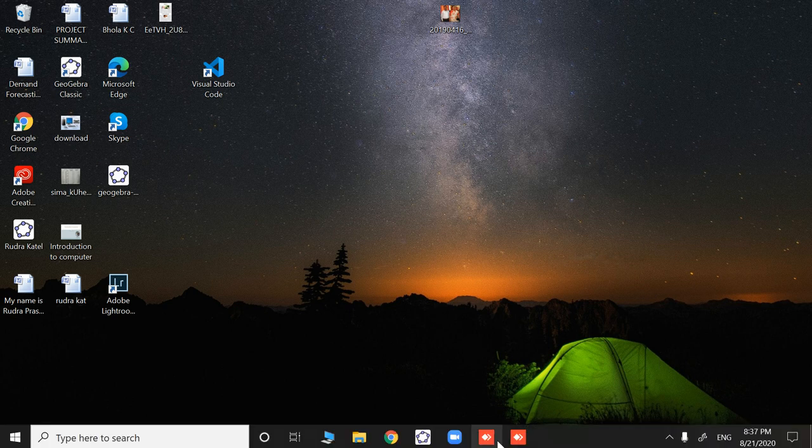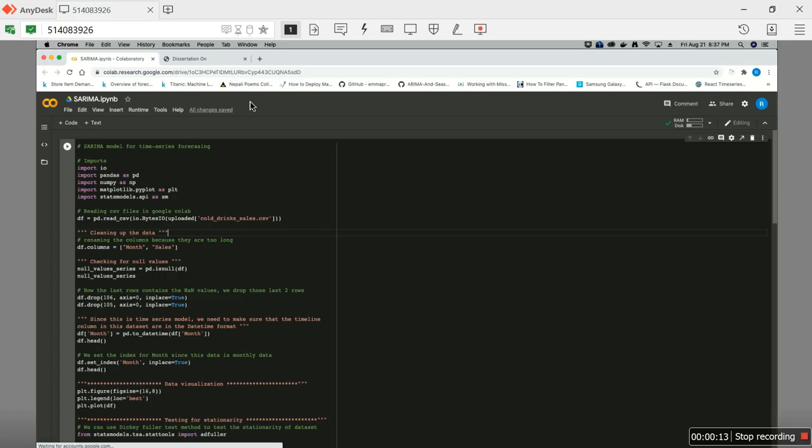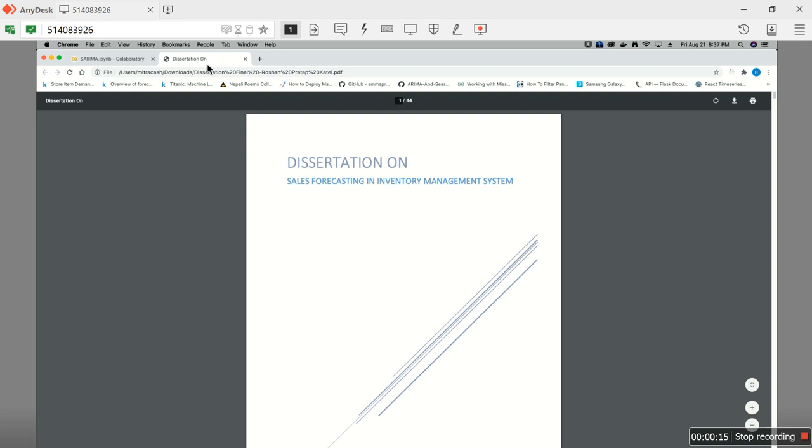I have done my dissertation on the topic sales forecasting in inventory management system. In this research, what I have done is I have tried to work on the machine learning model that forecasts the future sales of any item in the inventory management system. In detail, I have made a machine learning model in Python,